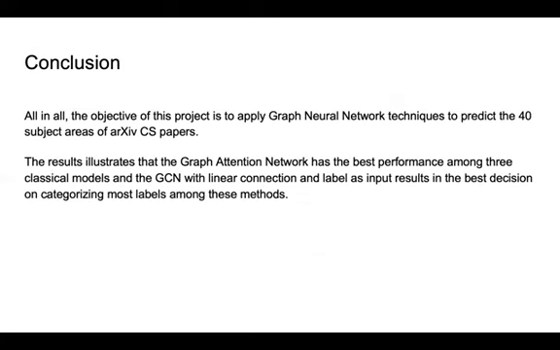Next. All in all, the objective of this project is to apply GNN techniques to predict the 40 areas of arXiv CS papers. The results illustrate that the graph attention network has the best performance among the 3 classical methods, and the GCN with linear connection and label as input results in the best decision on categorizing most labels among these methods. That's all for our presentation. Thanks for listening.